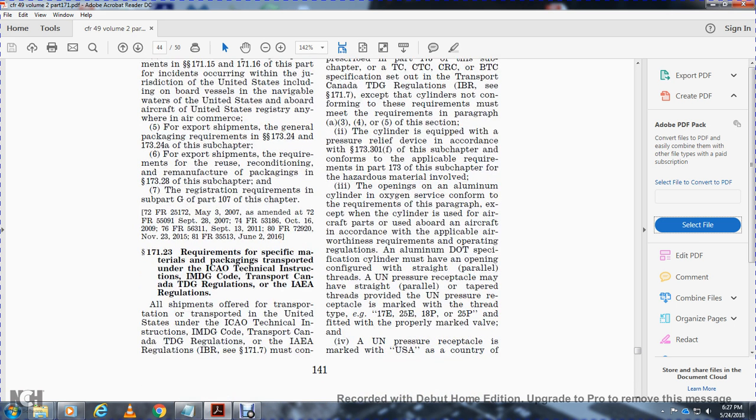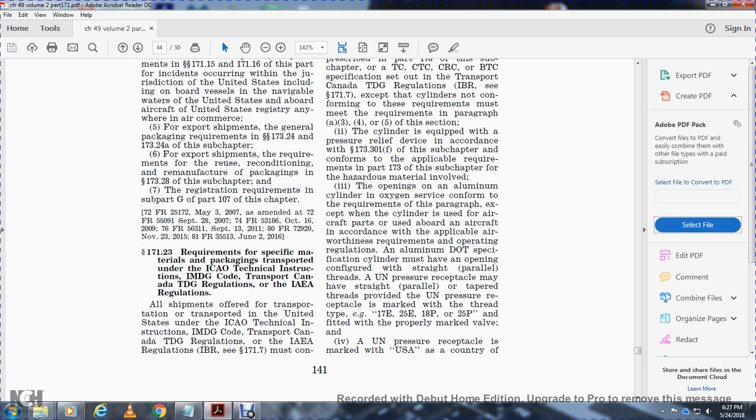The openings and aluminum of the cylinder oxygen service conform with the requirements of this paragraph, except for the cylinders issued for the aircraft, the passenger, the use on board aircraft in accordance with the applicable airworthiness requirement, the operating with the regulation. Aluminum DOT specification cylinders must have an opening configuration with a straight parallel thread to the unit end. Pressure receptacle may have straight parallel tapered threads provided with the UN pressure receptacle mark with a threaded type E 17E, 25E, 18P, 25P with the fitted with the properly marked valve.